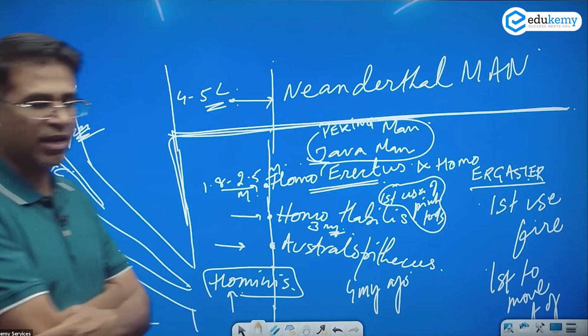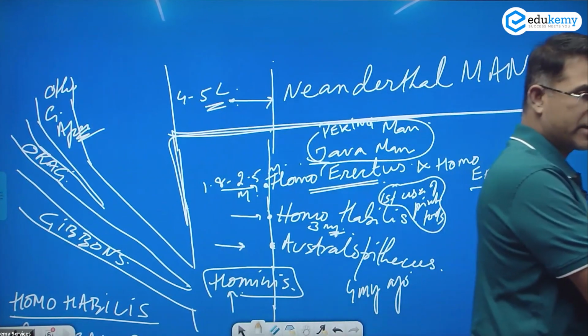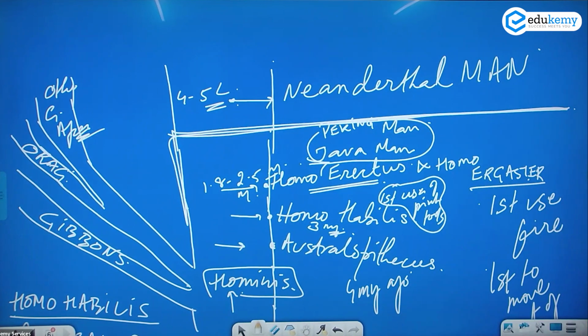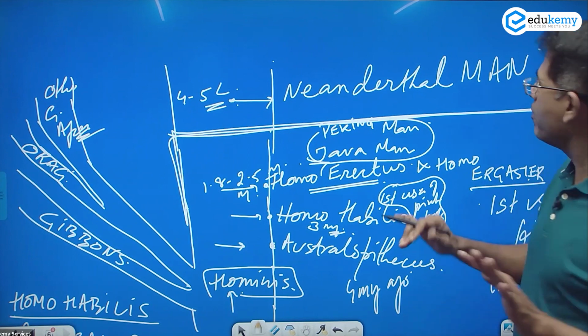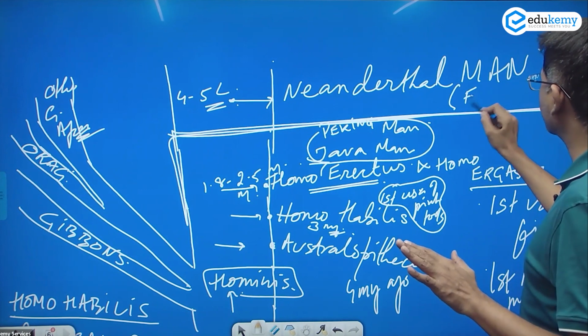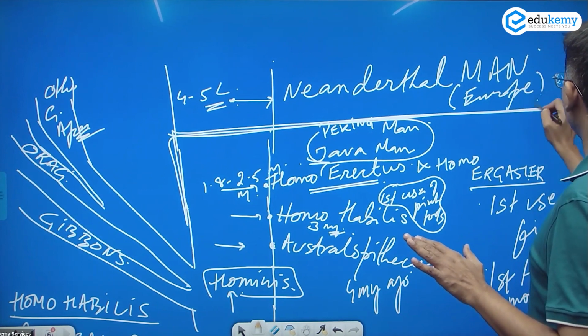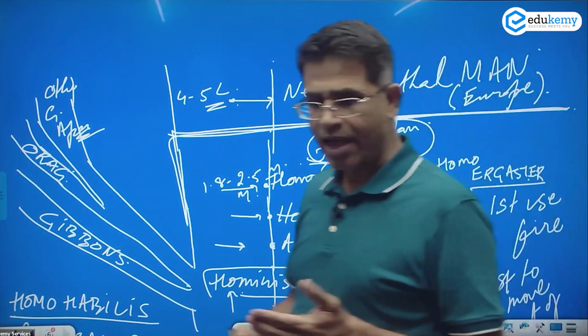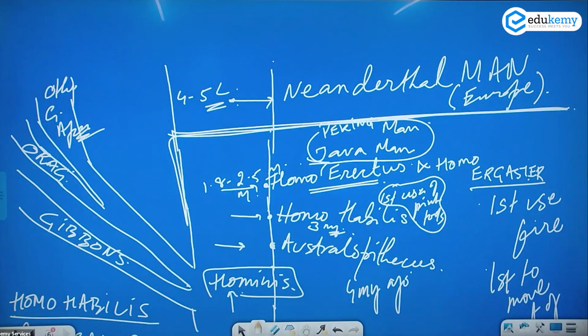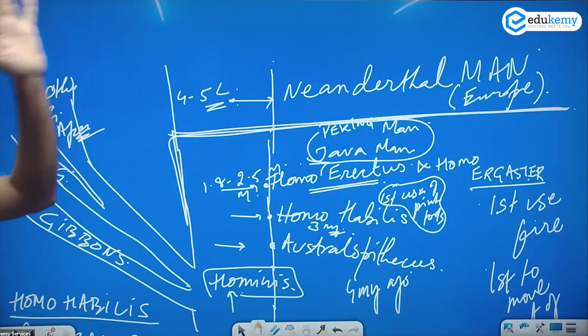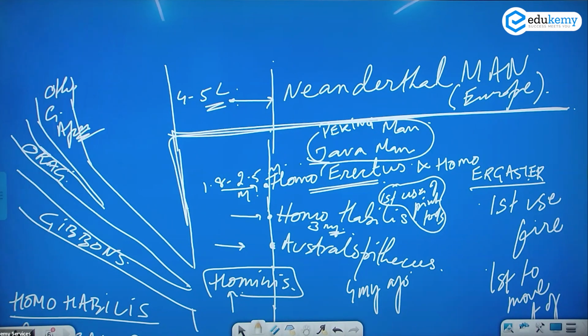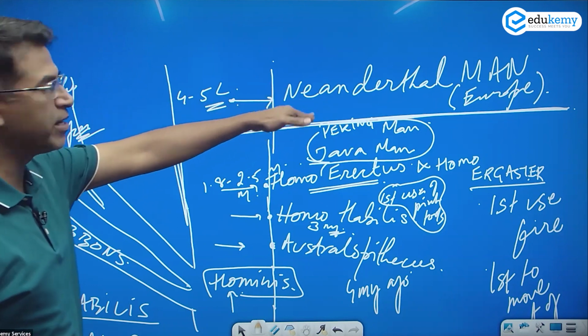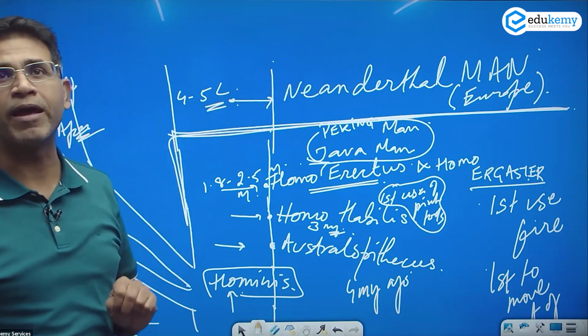The Neanderthal man is considered to be one of the closest species to man. Their movement was mainly in Europe, so most of the European races have their roots in the Neanderthal man. This was mainly in parts of Europe. I'll show on the map how they moved. In Europe we find most of the remains of the Neanderthal man.